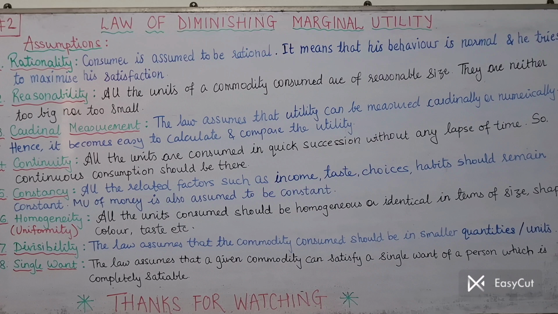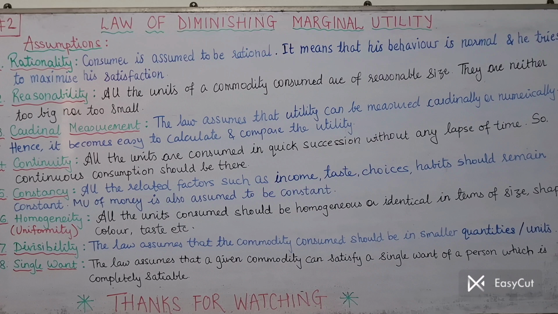Then in that case again the utility will change. If you change the commodity of consumption, utility will change. Hence it is assumed that whenever we are checking the working of this law, during that time all other related factors, income of the consumer, taste, choices, habits, everything should remain constant, so that we can see the functioning of this law. I hope you got me.